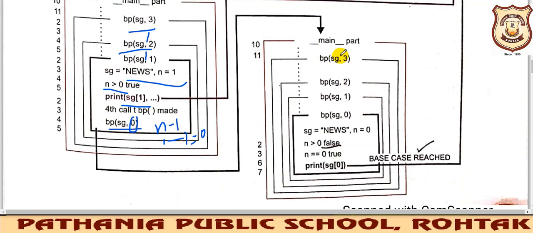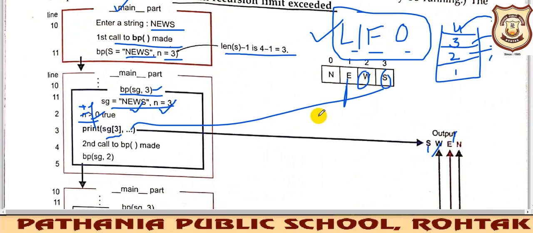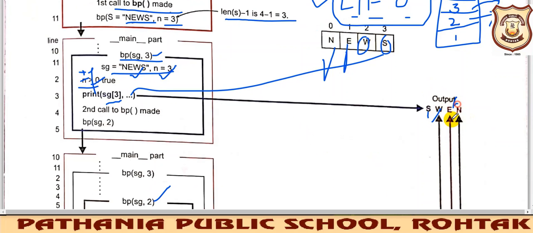After that it continues here. Now this base case will be reached, because n greater than 0 is not true, n is equal to 0. This is the elif case. This was the if case, so it has become false now, so the elif will get executed and it will finally print sg0, that is n. sg0, that is n, will get printed here.